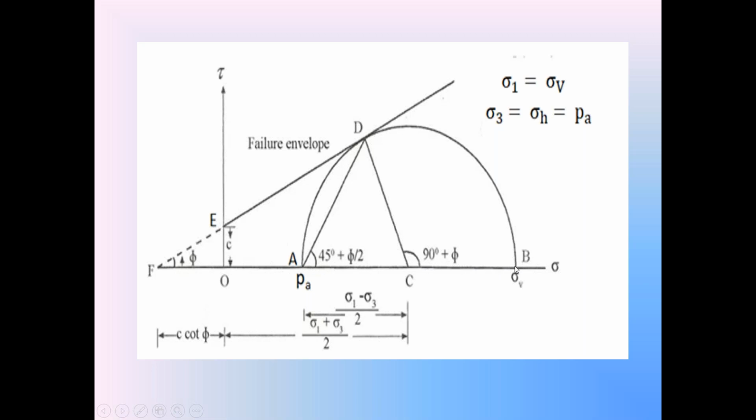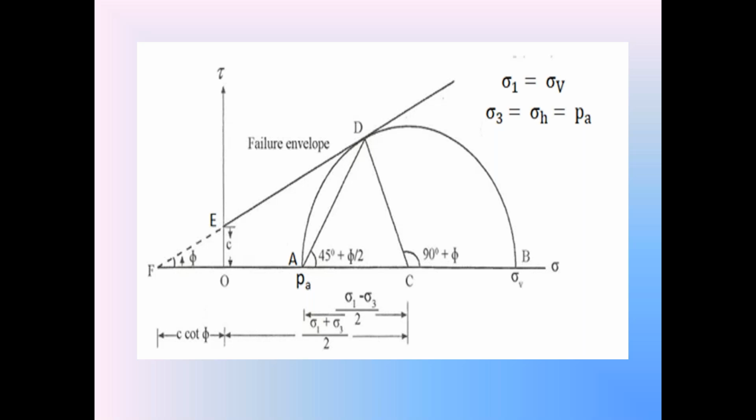The length AB is equal to OB minus OA. OB is sigma 1, OA is sigma 3. So AB, the diameter of the Mohr stress circle, is equal to sigma 1 minus sigma 3.